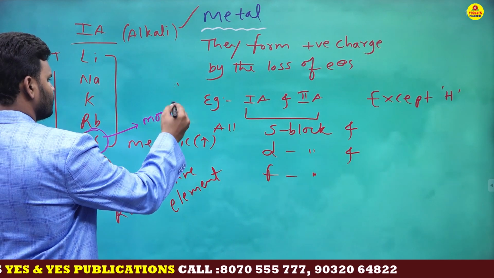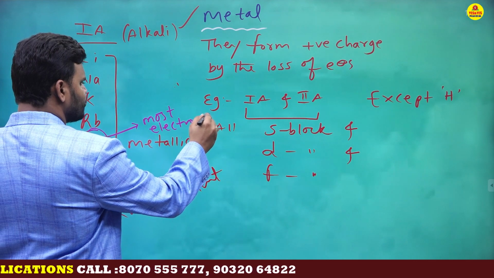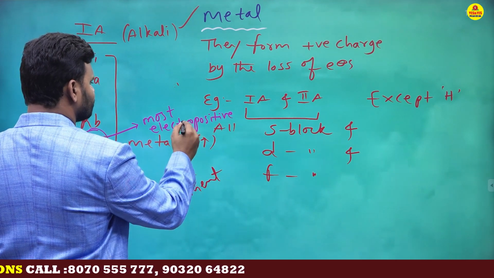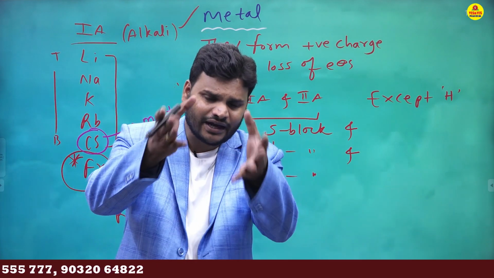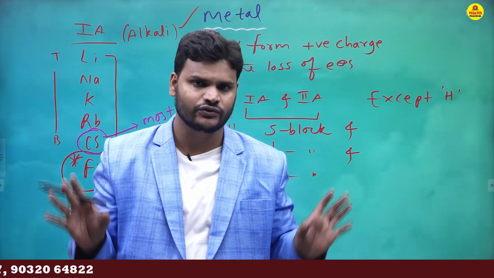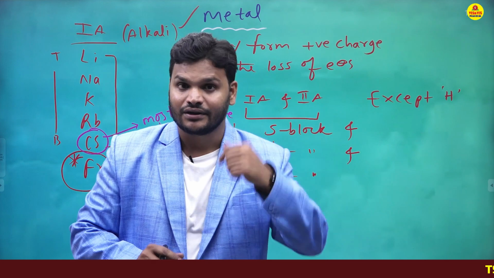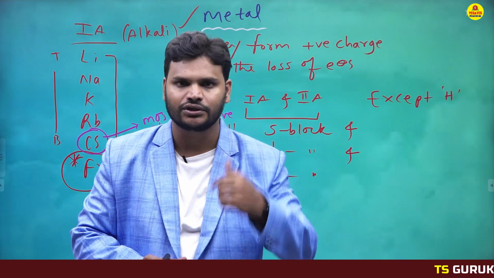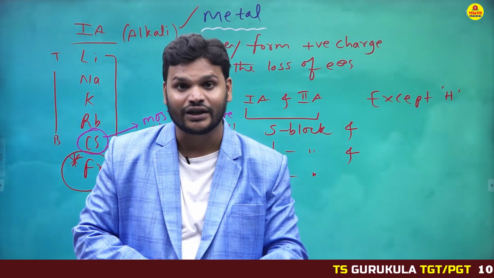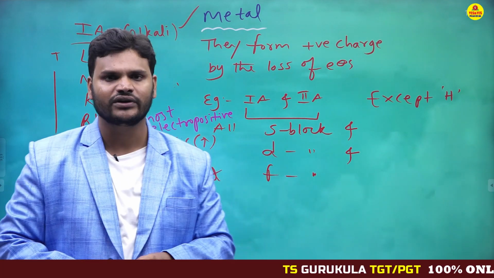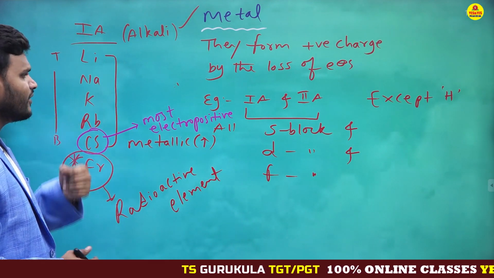Cesium is the most electropositive element. Highest metallic nature is nothing but highest electropositive nature only, don't get confused. Metallic nature is directly proportional to electropositive nature. Non-metallic nature is directly proportional to electronegative nature, just the reverse, don't get confused. Okay dear students, the first A group contains the highest metallic nature.